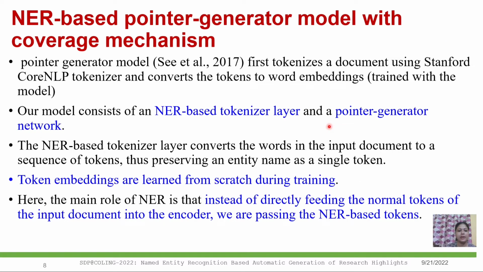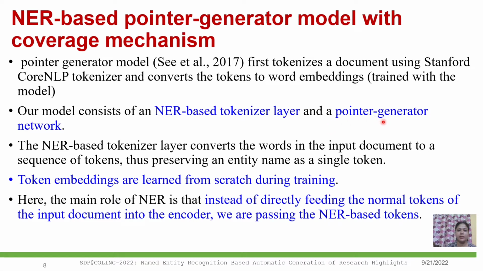In this slide, I will explain our model in detail. The pointer generator model first tokenizes a document using the Stanford CoreNLP tokenizer and converts the tokens to word embeddings, and the word embeddings are trained with the model. Our model consists of an NER-based tokenizer layer and a pointer generator network.